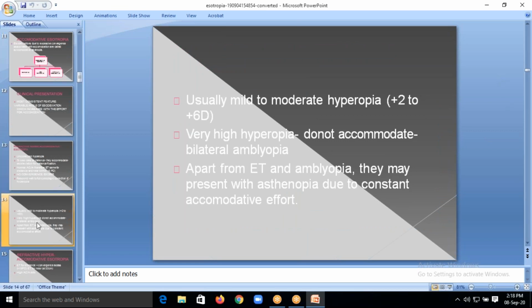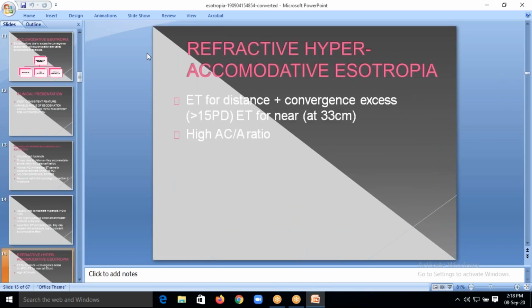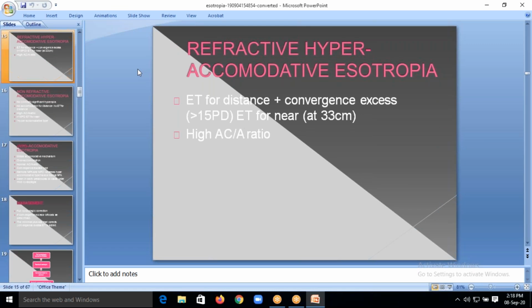Usually this is mild to moderate hyperopia in these patients. So that is about refractive normo-accommodative esotropia, because purely of refractive error there will be eso deviation.